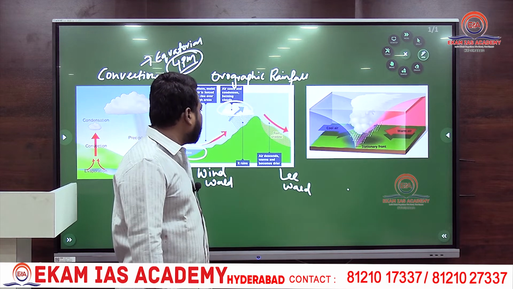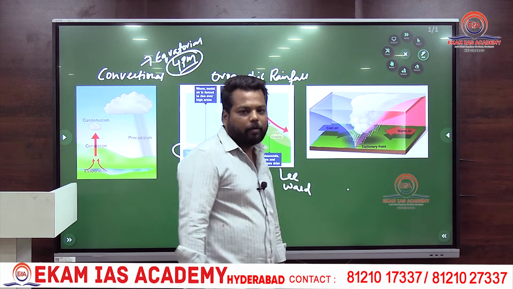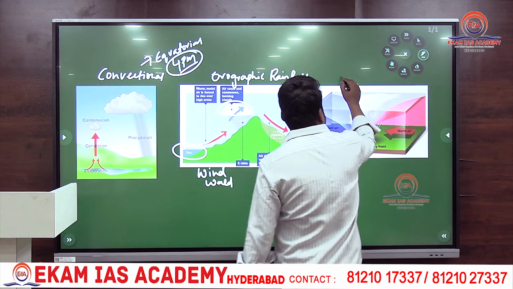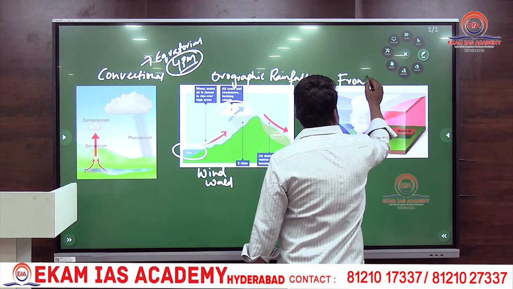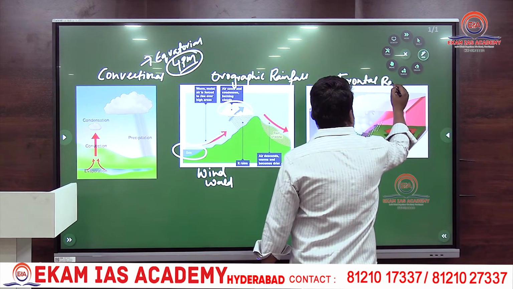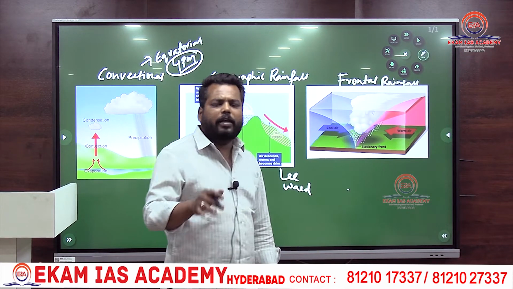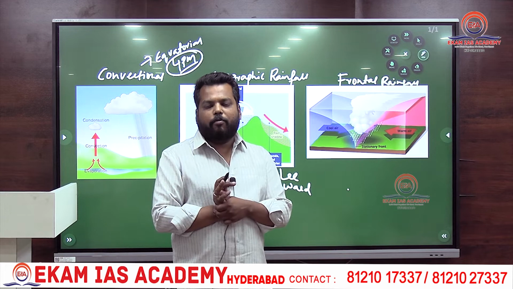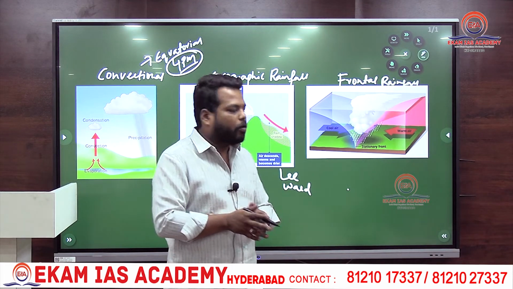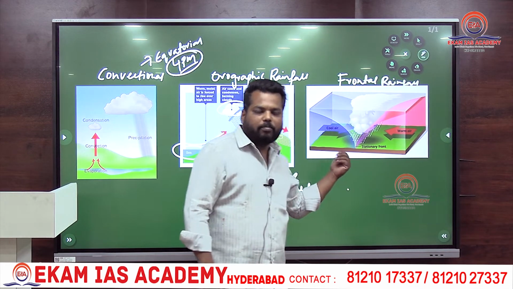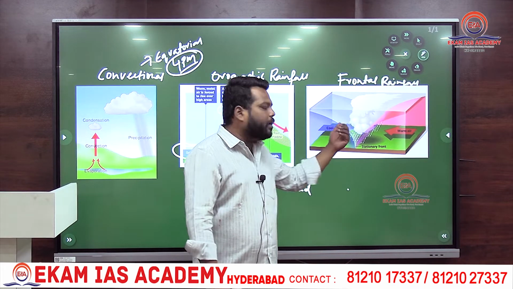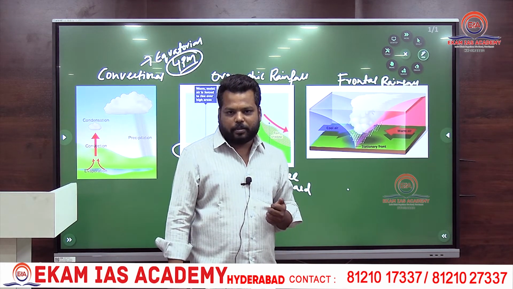Apart from this, the third type of rainfall is frontal rainfall. So what do you mean by frontal rainfall? Around 66 and a half degree latitude in general, we have the confluence of warm winds coming from the subtropics and cool air masses coming from polar regions.